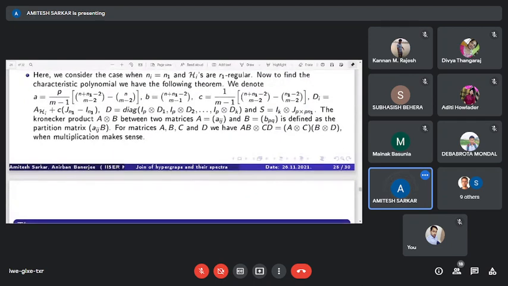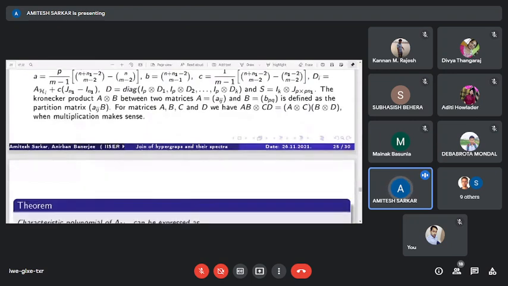And for this, we need the Kronecker product between two matrices, defined as follows: A Kronecker product B is a partition matrix with blocks Aij times B, and that Kronecker product satisfies the condition (A Kronecker B)(C Kronecker D) equals AC Kronecker BD, when multiplication makes sense.